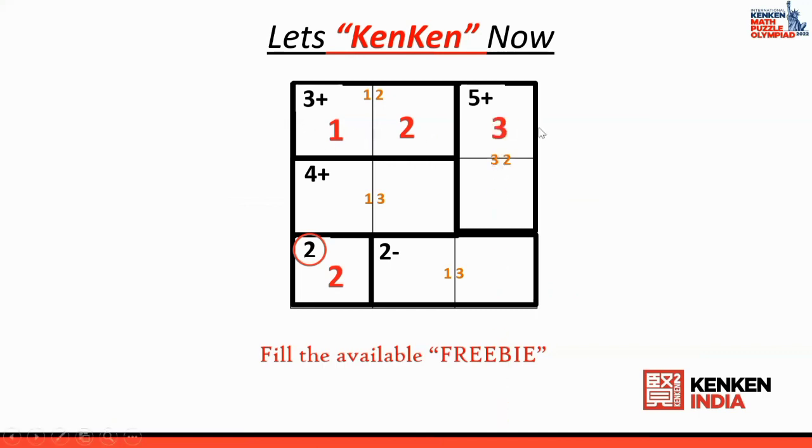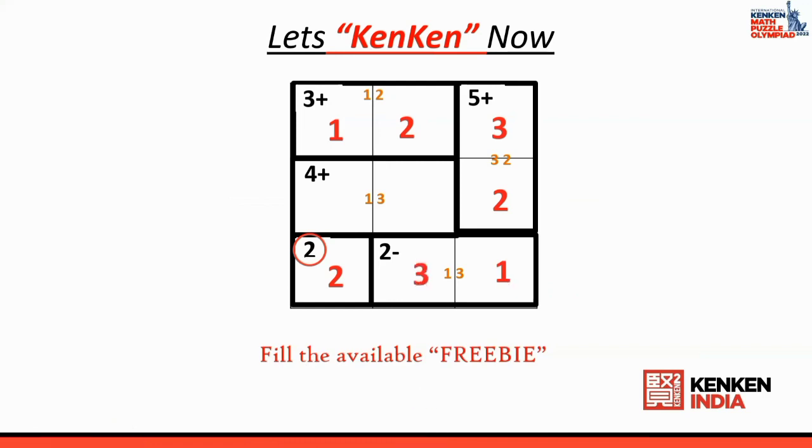Now if you look at this particular cage, this cage option is 3 and 2. Now I have already put 3. This means, what is left over here? It is 2. Now you look at this particular column, 3 and 2 is already here. What is the missing number here? Missing number is 1. Okay, now in this particular cage, what is the missing number of the possibility? 1 and 3. 1 I have already written. So the next number has to be 3.